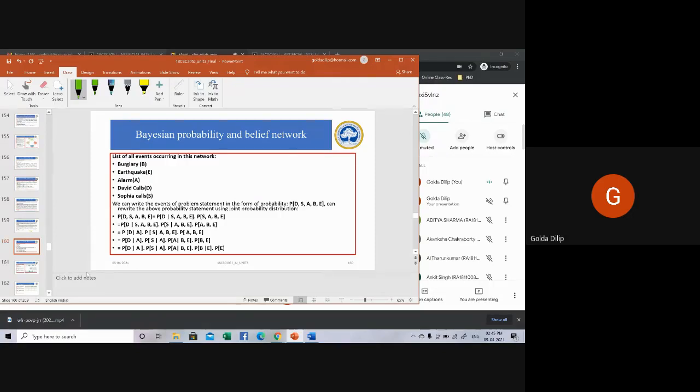So coming here, B stands for burglary, E for earthquake, A for alarm, D for David calls, S for Sophia calls. So we can write the events of the problem statement in the form of probability.